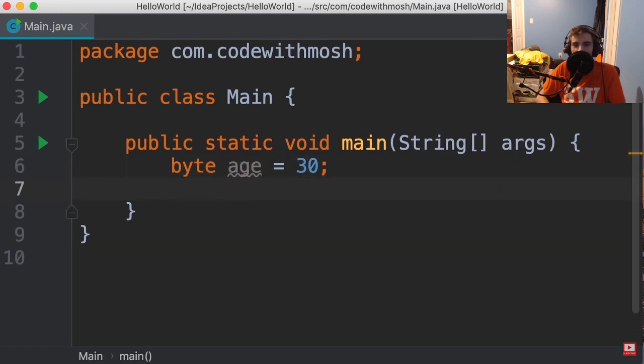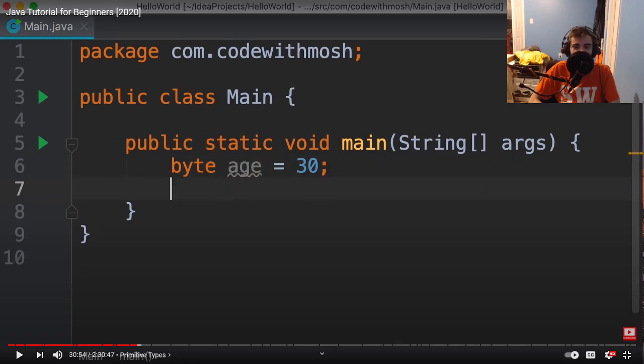Now let's look at another example. Wait, that's actually really handy.